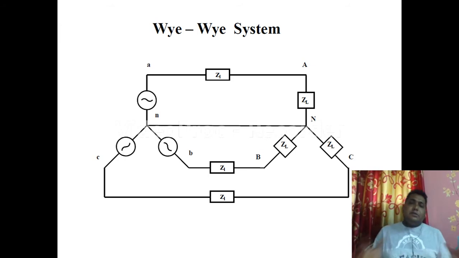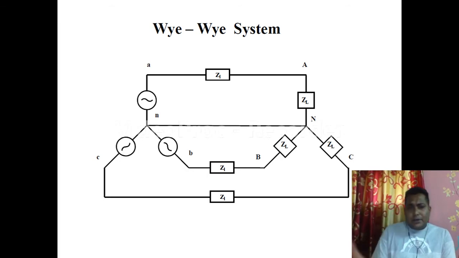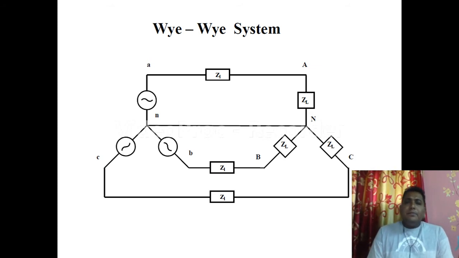Then this system is known as star star system. The first star is for the 3 phase star connected source, and the later star is for the star connected load. This is known as the Y-Y system or star star connection.